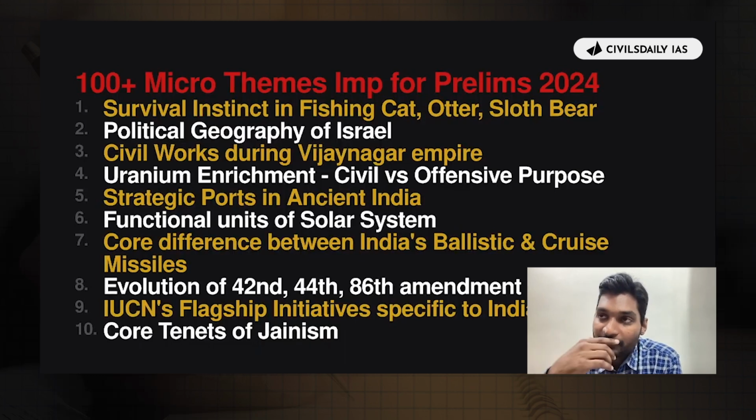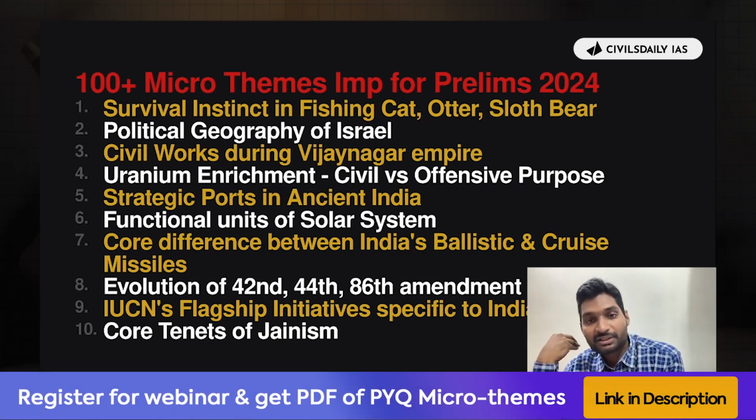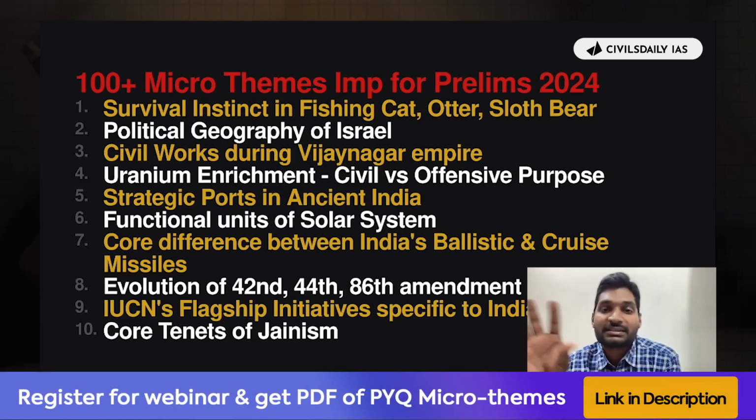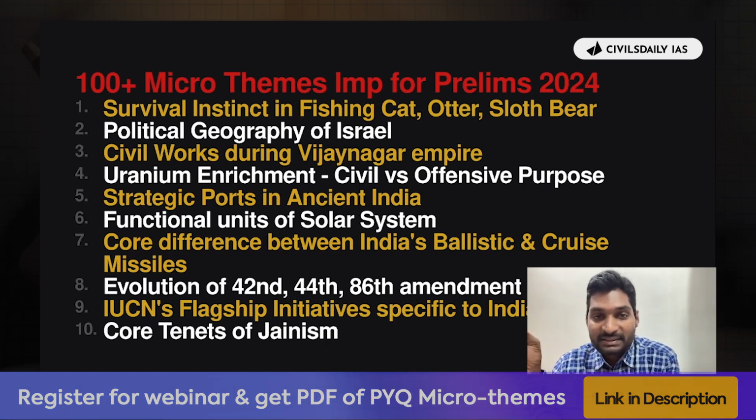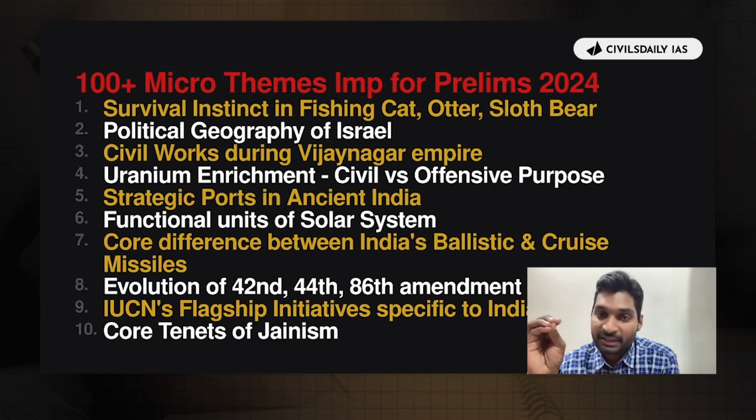So guys, based on this micro thematic analysis that we are doing across PYQs asked by UPSC in the civil services examination and across the other papers framed by UPSC in the same year in which the prelims examination is set to take place, there are more than 100 micro themes which are important for prelims 2024. अब ऐसा नहीं है कि सारे के सारे 100+ माइक्रो थीम्स यूपीएससी पूछ ही लेगी, लेकिन उनमें से कई सारे माइक्रो थीम्स यूपीएससी पूछेगी based on the micro-thematic analysis we have been doing for years.